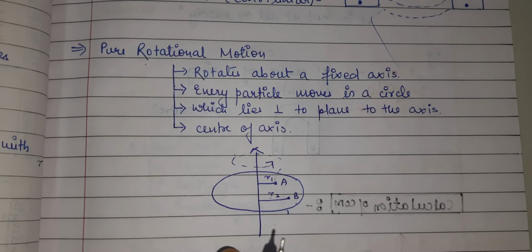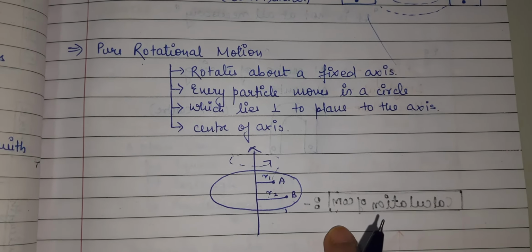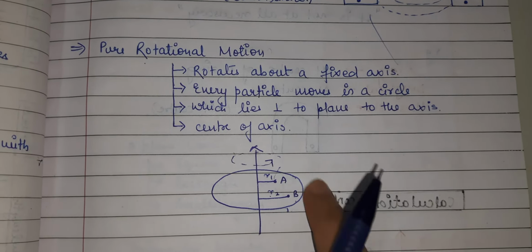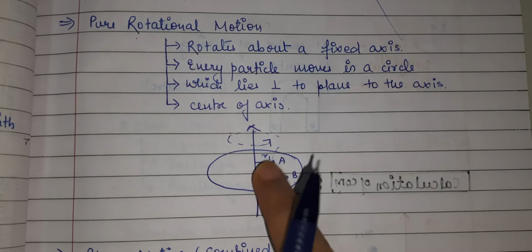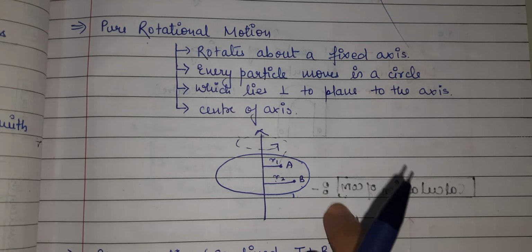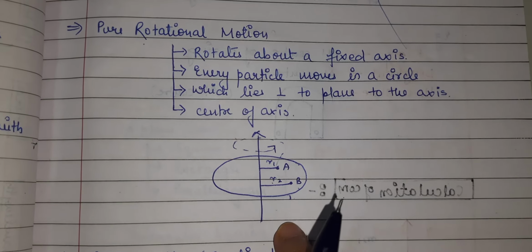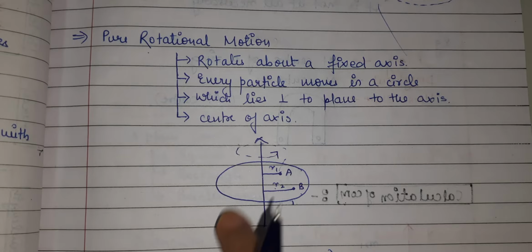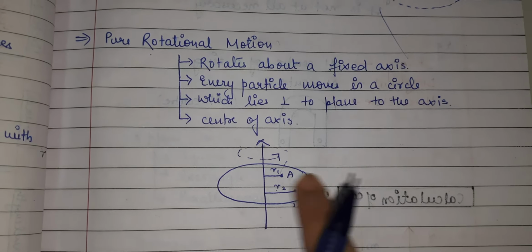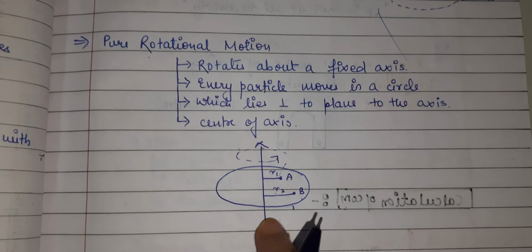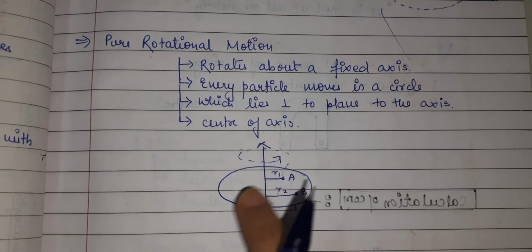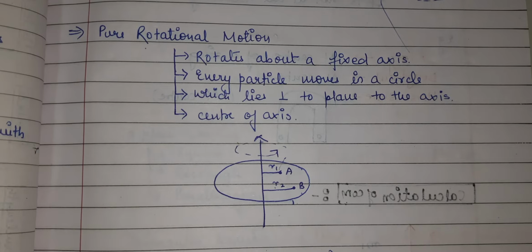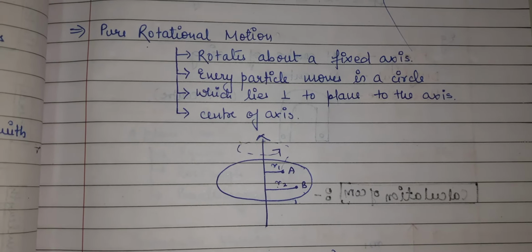So what is the note we need to keep in mind? The angular velocity, omega, of all the particles, here I am taking A and B, but I can take any other particle also. Omega should be the same irrespective of the distance from the axis of rotation, whether r1 is greater than r2 or r2 is greater than r3. Whatever the relation between the distances, omega should remain equal for all the particles. So this is all about pure rotational motion.